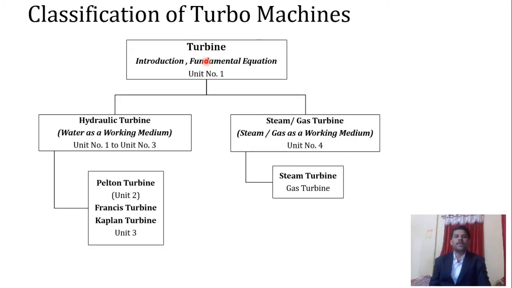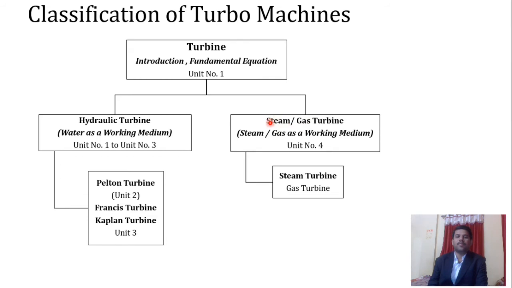First of all, we will see the first type of turbo machine, which is turbine. In the first unit we are going to see introduction and fundamental equation. This turbine has two types based on the working medium that we are using. The first one is hydraulic turbine, where water is used as a working medium, and the second is steam or gas turbine, where we use steam or gas as a working medium.